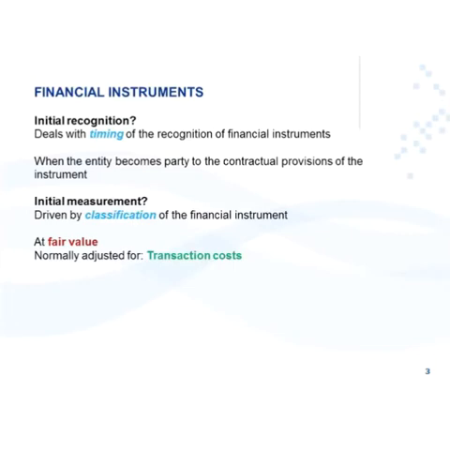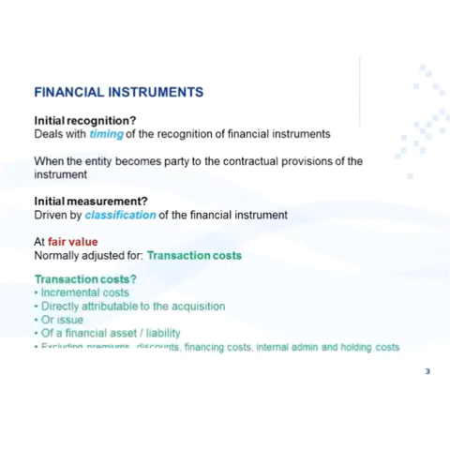Initial measurement is driven by the classification of the financial instruments. It is usually at fair value that is adjusted for transaction costs in most instances. Transaction cost is any incremental costs directly attributable to the acquisition or issue of a financial asset or liability. It excludes premiums, discounts, financing costs, internal admin, and holding costs.